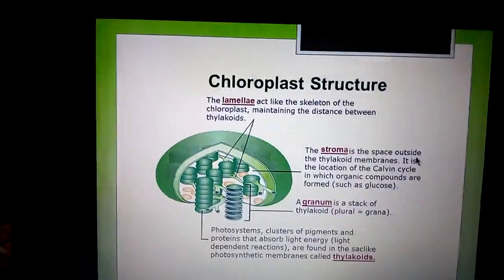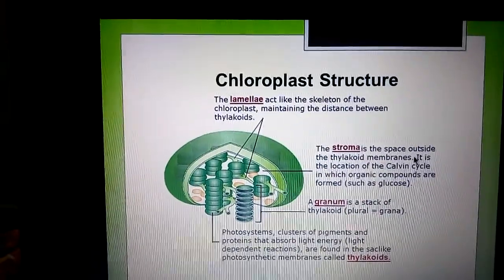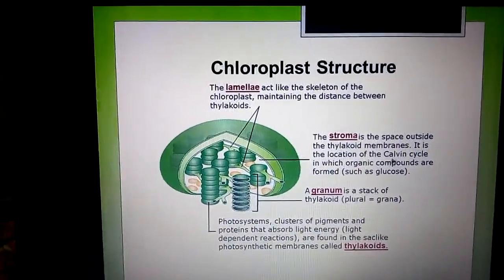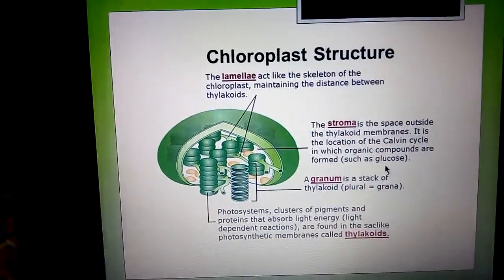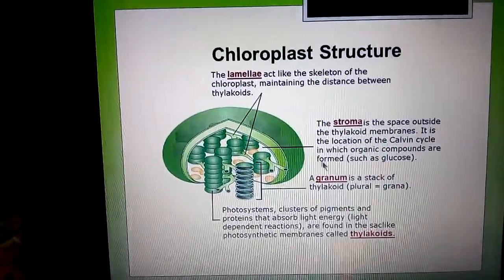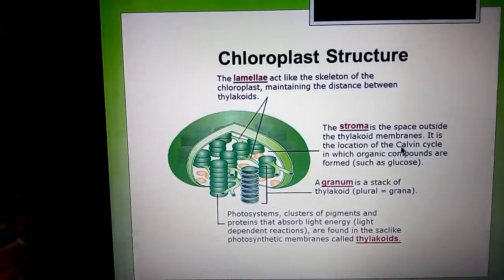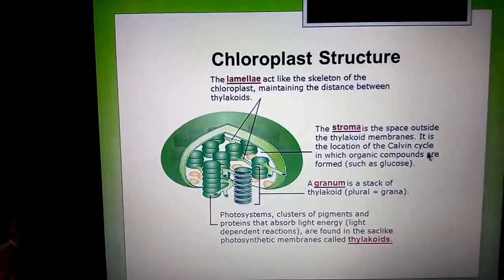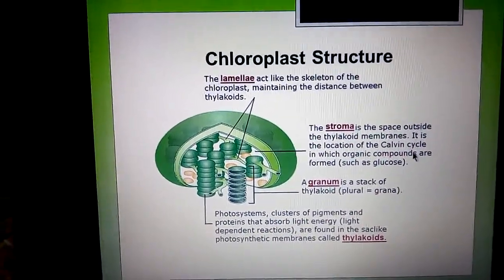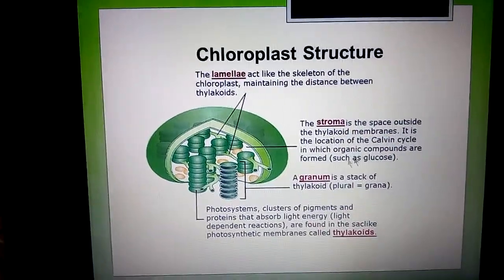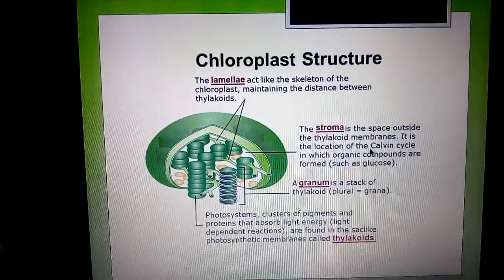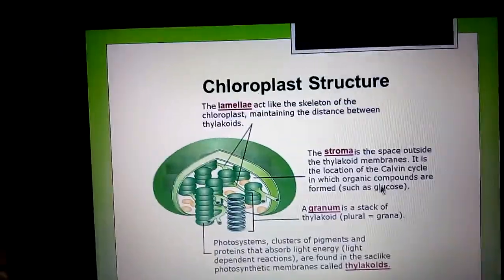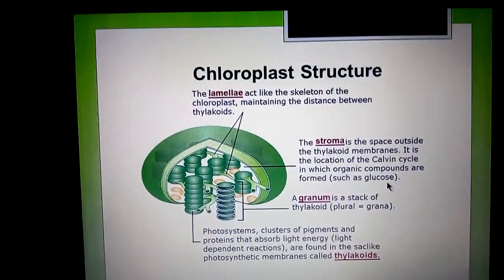What is stroma? The stroma is the space outside the thylakoid membrane. It is the location of the Calvin cycle, in which organic compounds such as glucose form. We will know the Calvin cycle in detail in the photosynthesis chapter. Just know here, this is a cyclic process. In this process the glucose is produced.